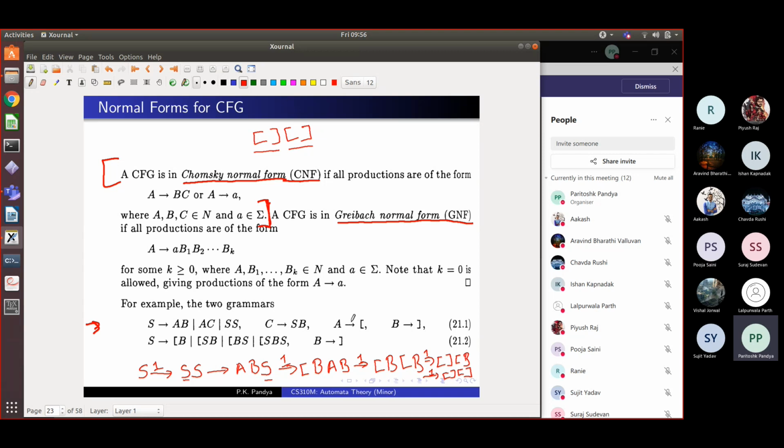Okay. So I hope that's clear to you. Any questions so far? This is the kind of derivation that I get.